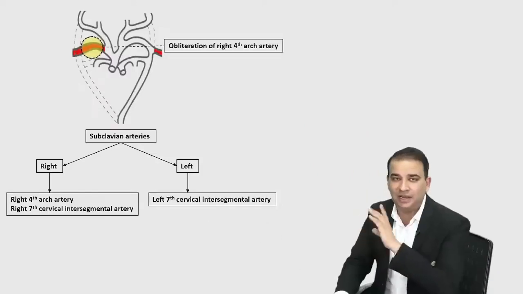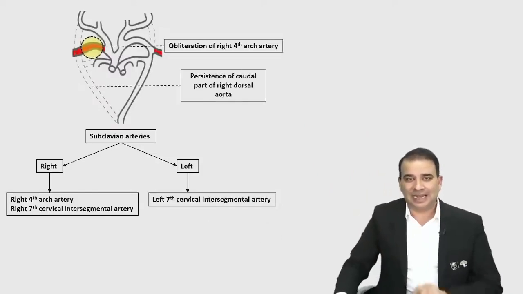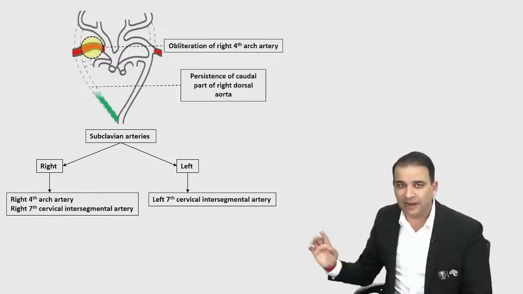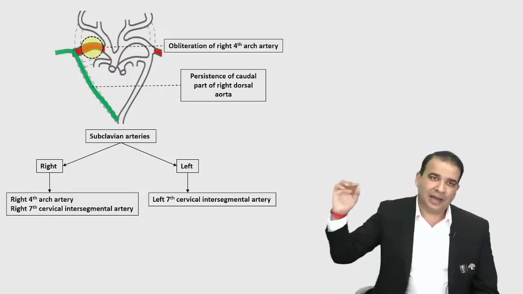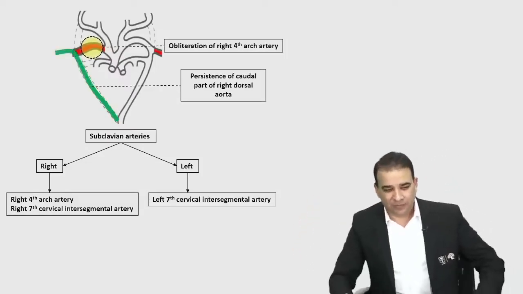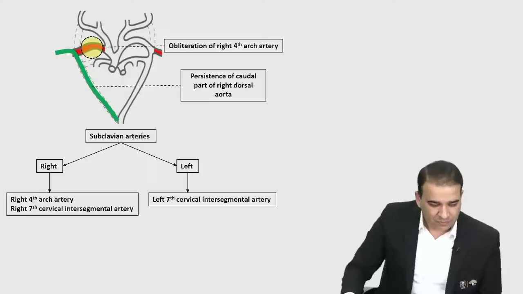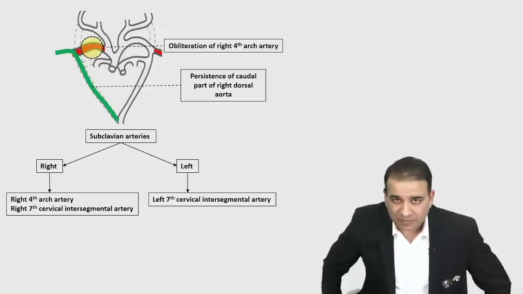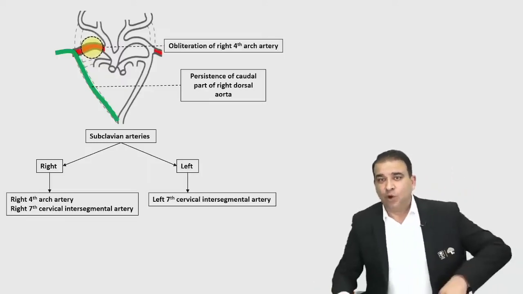Now I want you to look at the screen. That's how it is going to happen here. That is the persistence of, look at that artery, guys. That artery will persist here, and that will give rise to the subclavian artery, the right subclavian artery. Well, this absolutely, you're right, guys. Why do we call it abnormal?